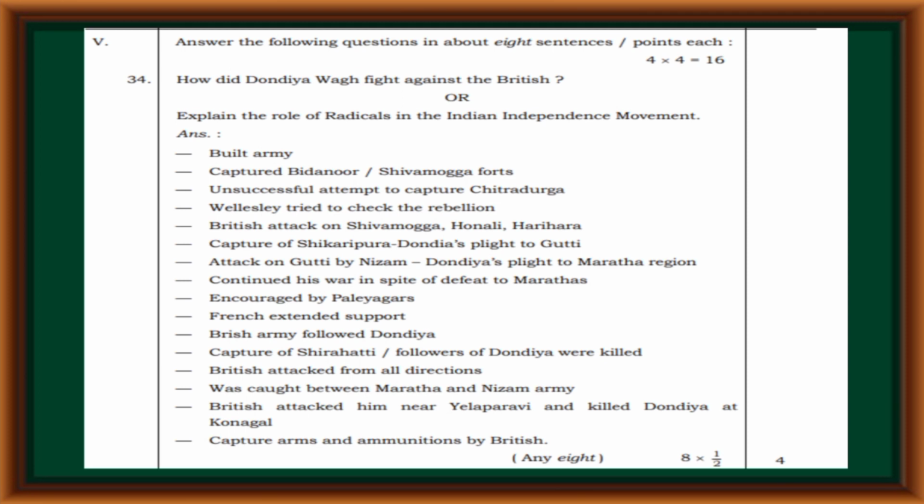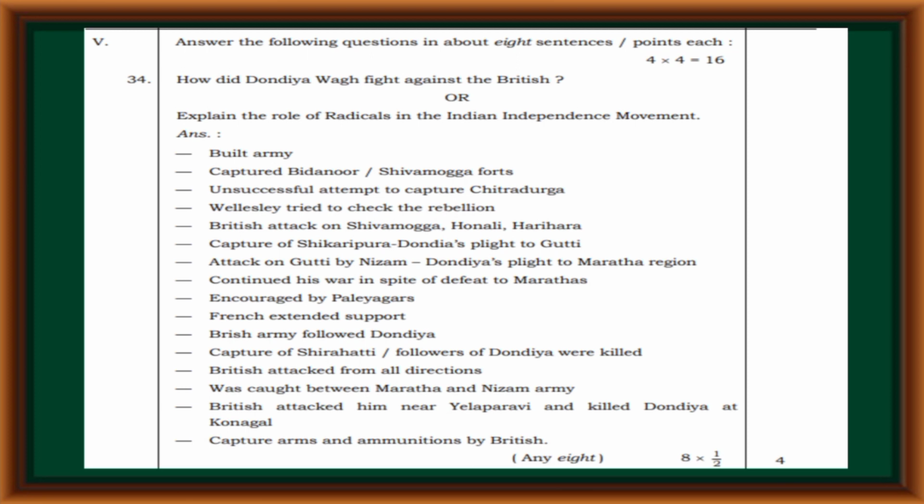Encouraged Palegars. French extended support. The British army followed Dondiya. Capture of Shirahatti. Followers of Dondiya were killed. The British attacked from all directions. He was caught between the Maratha and Nizam armies. British attacked him near Yeppalaparvi and killed Dondiya at Konagal. Arms and ammunition were captured by the British.